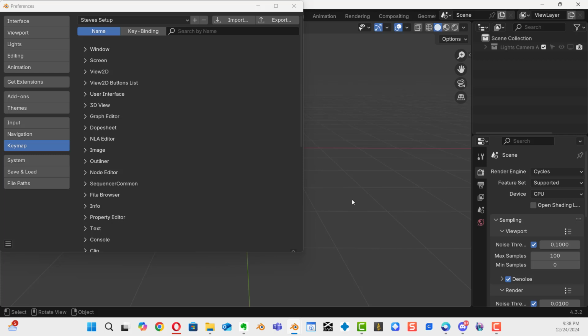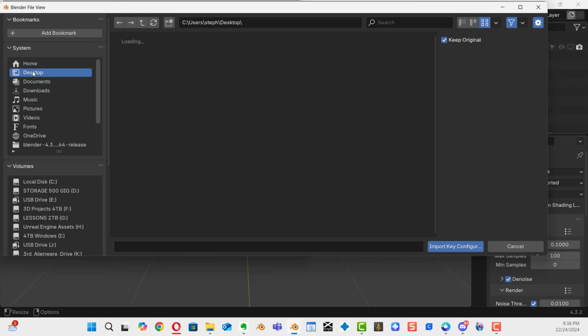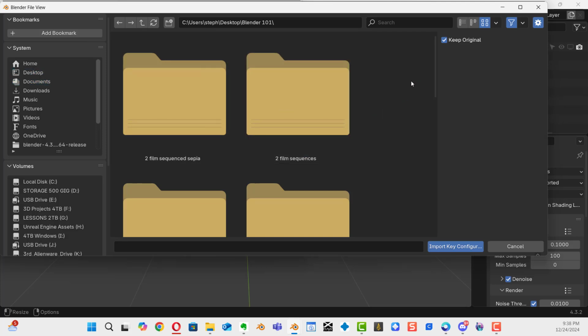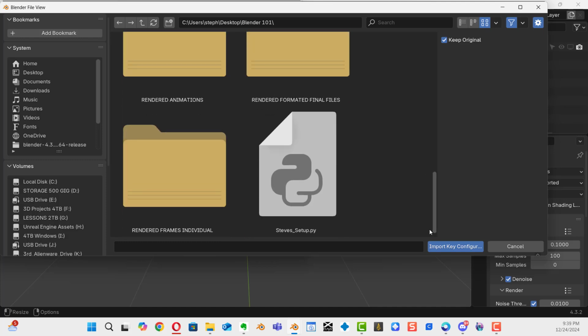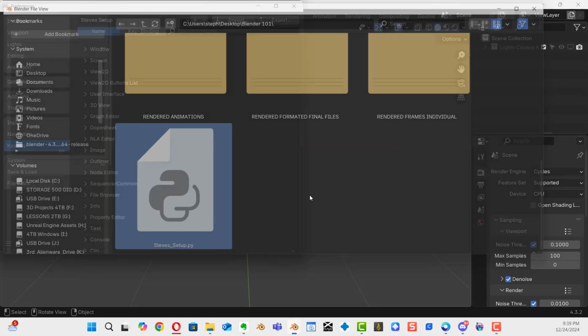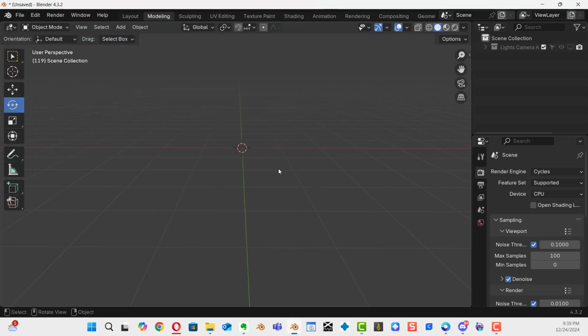So now you guys can actually install that file on your system by going to import, and we will go to my desktop. I will go to the Blender 101, and then we'll scroll down out of the way of the folders, and there's your Steve setup file. Double click it to put it in, and now your interface will match my interface. All right, so hopefully that was helpful.